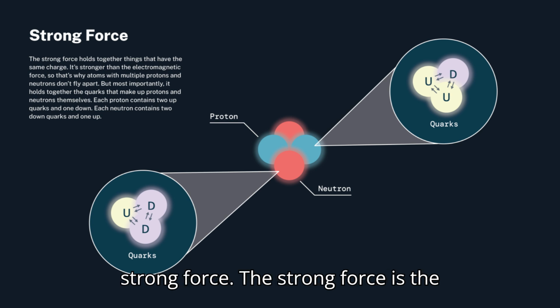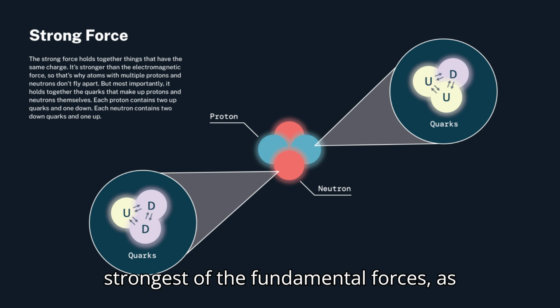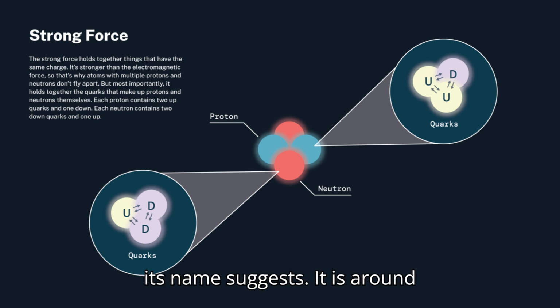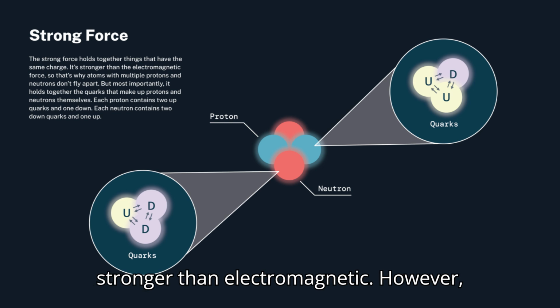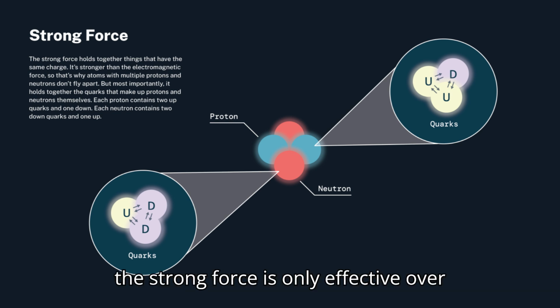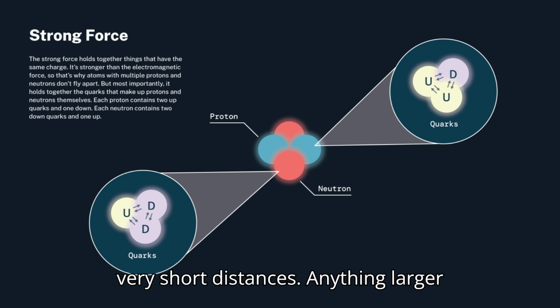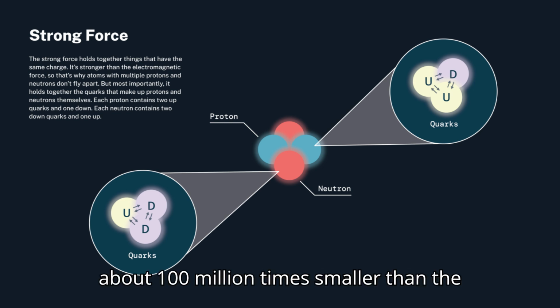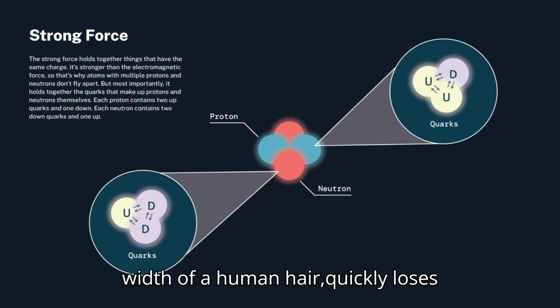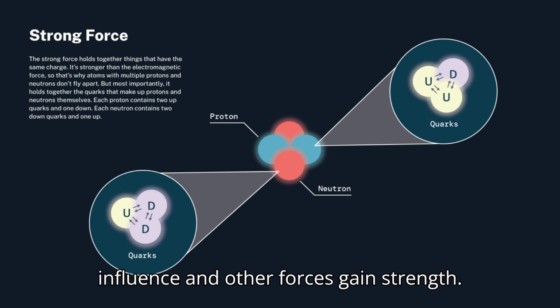The strong force is the strongest of the fundamental forces, as its name suggests. It is around 100 trillion times more powerful than gravity and 100 times stronger than electromagnetic. However, the strong force is only effective over very short distances. Anything larger than the nucleus of a medium-sized atom, about 100 million times smaller than the width of a human hair, quickly loses influence and other forces gain strength.